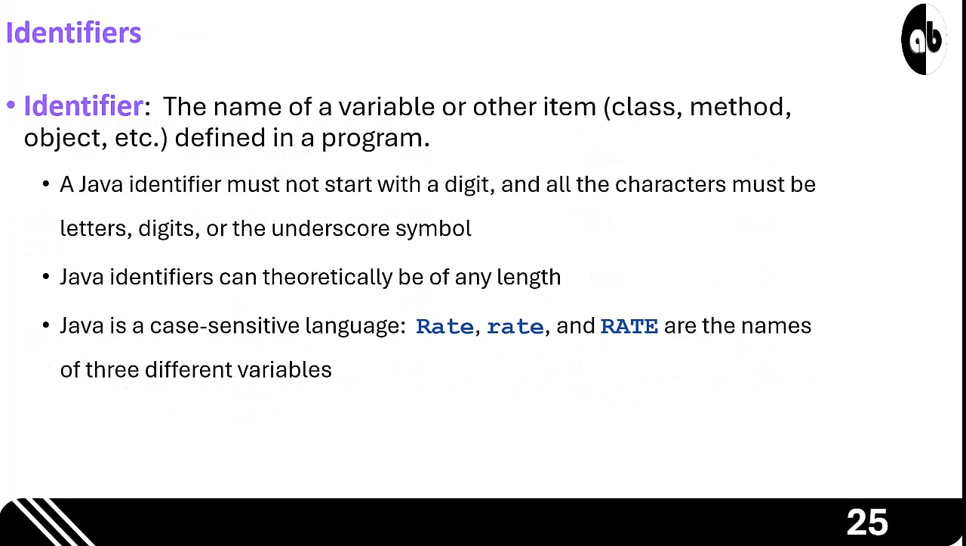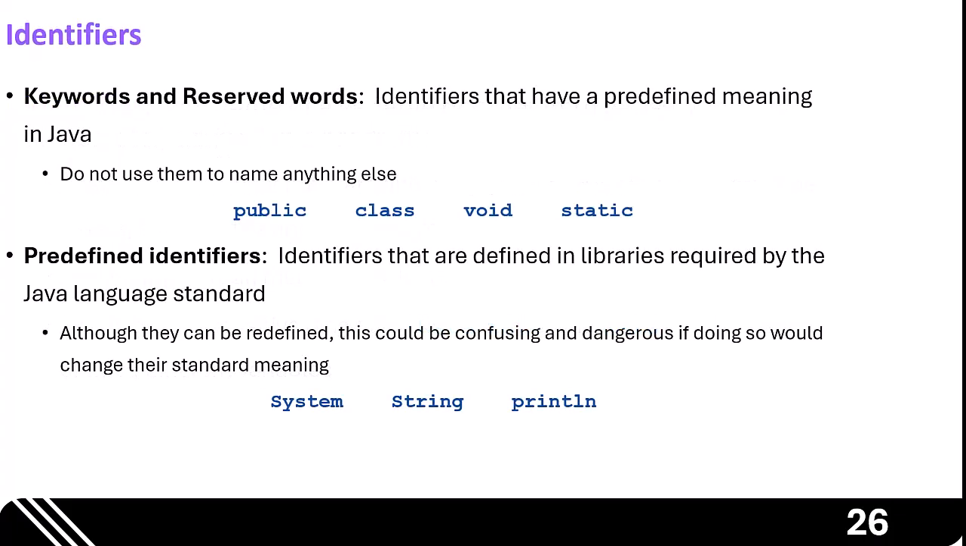Identifiers. Identifiers are the names you give to variables, classes, and methods. They cannot start with a digit and can include letters, digits, and underscores. Always remember, Java is case-sensitive. Keywords versus predefined identifiers. Finally, be careful with your naming. Keywords like public or class are reserved by Java and cannot be reused. Predefined identifiers like System or String come from libraries and should generally not be redefined.